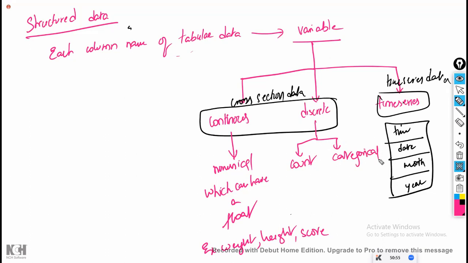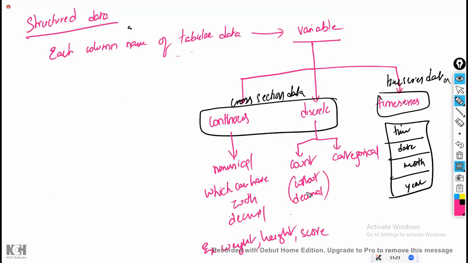Within the discrete, again two are there. One is called count. Count means it will count a numerical value without any float, means no decimal. Float means with decimal. A numerical value without decimal is considered as count data.